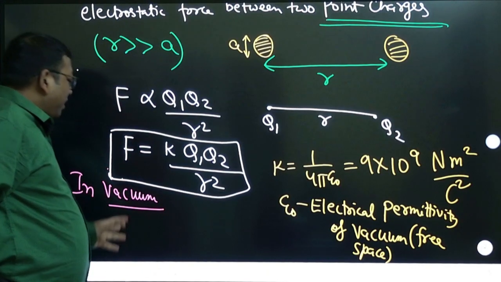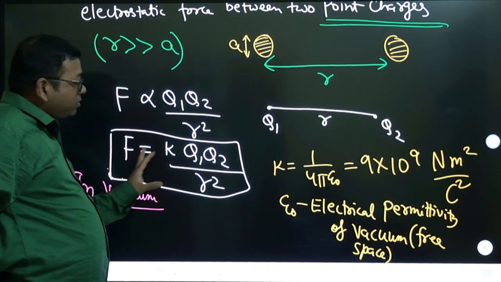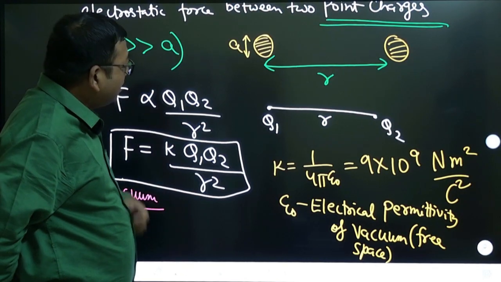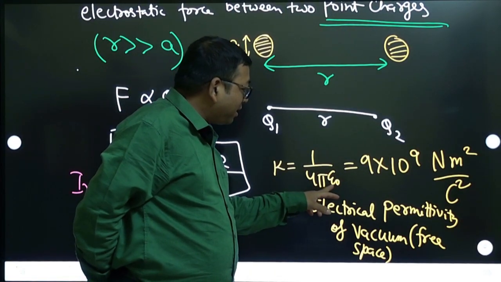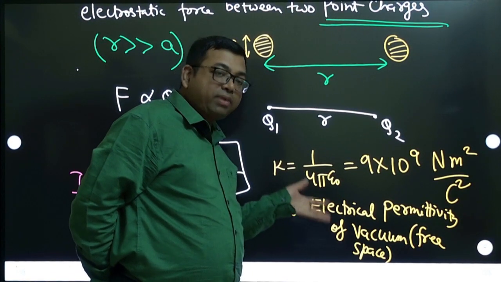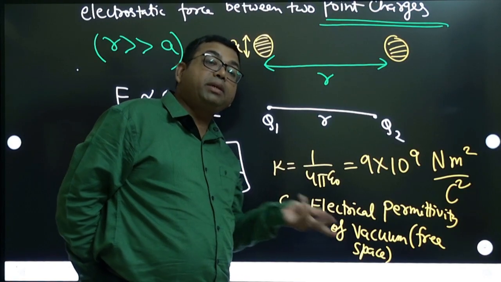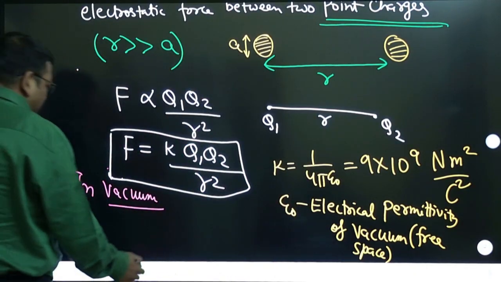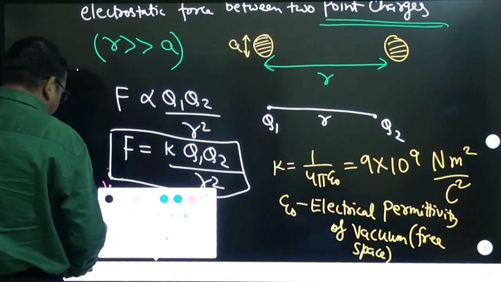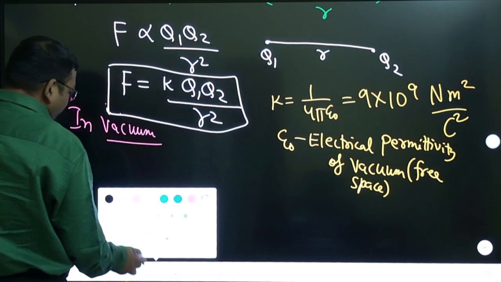Okay, so in vacuum, we can write the force like this, and here this epsilon naught is the property of the vacuum. But what will happen if you take a medium? Let us think of writing this force in medium.